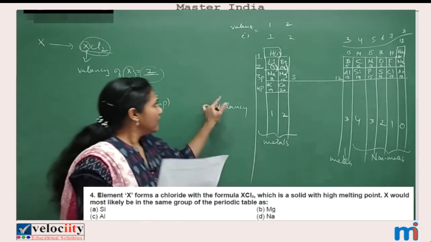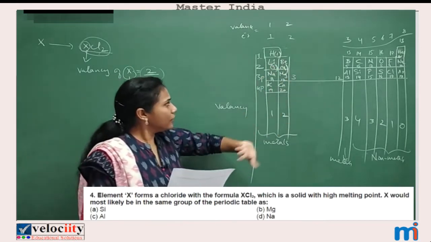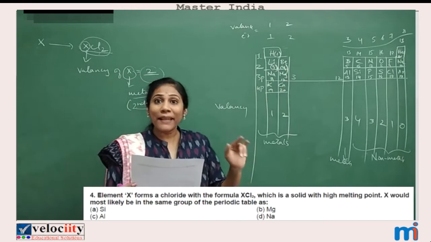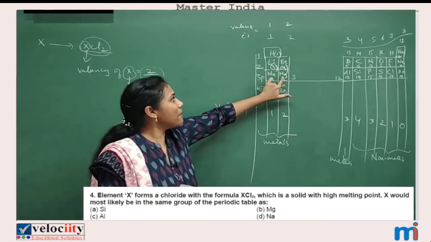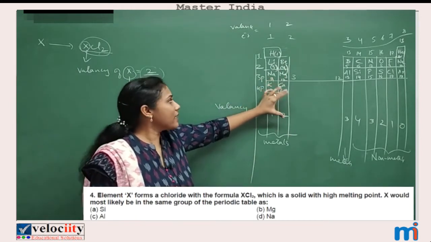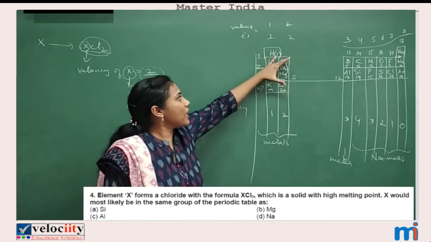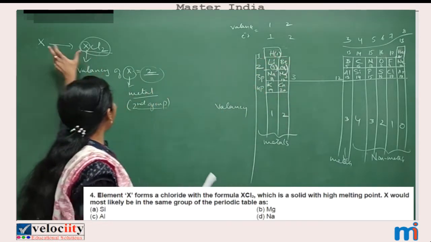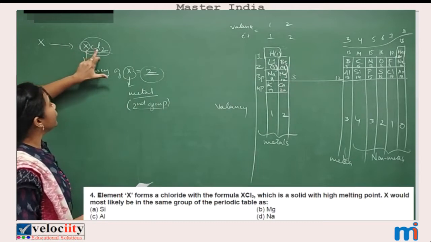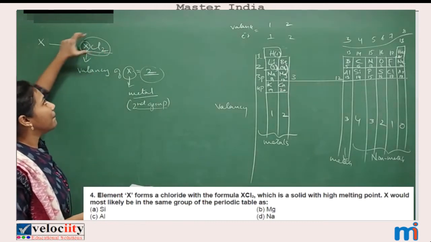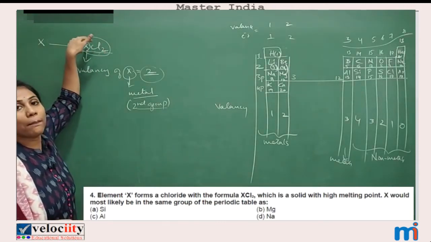A. Silicon. Do you have silicon here? No. B. Magnesium. Yes, magnesium comes in the second group. That means there is some element in this group which, on reacting with chlorine, gives this particular type of compound.